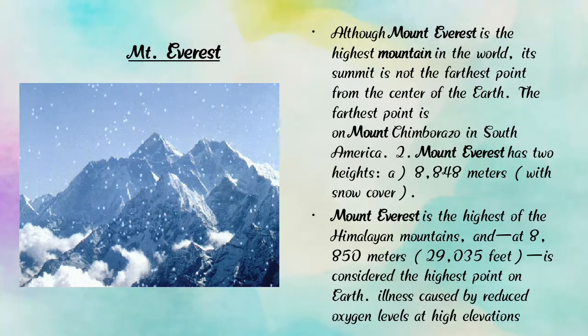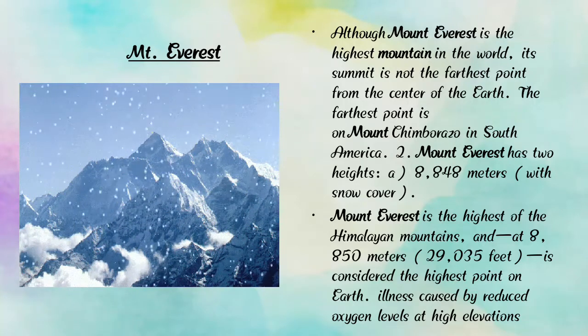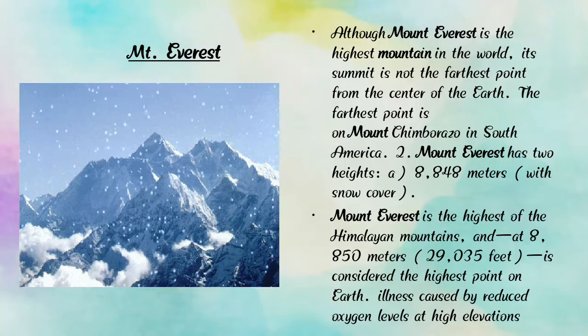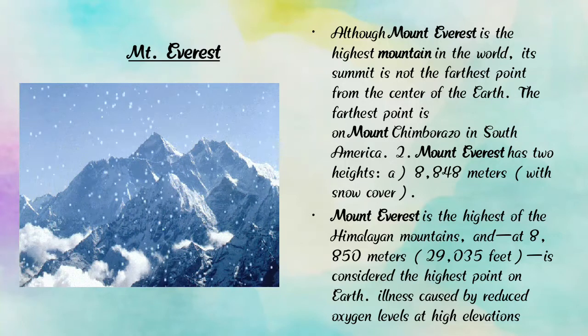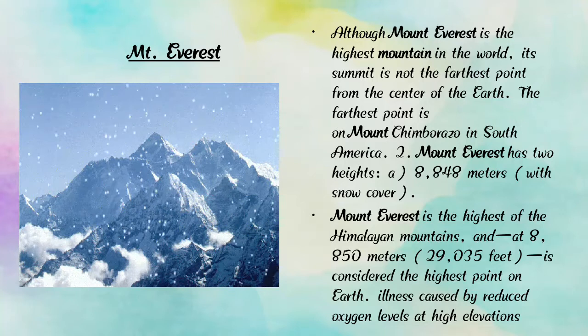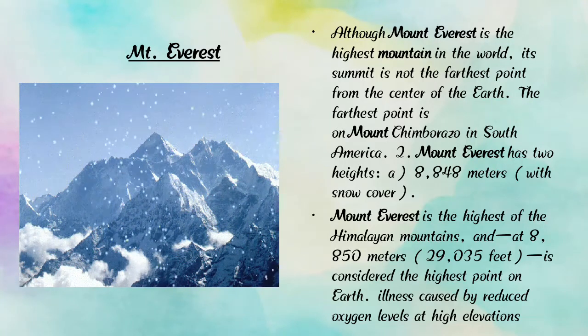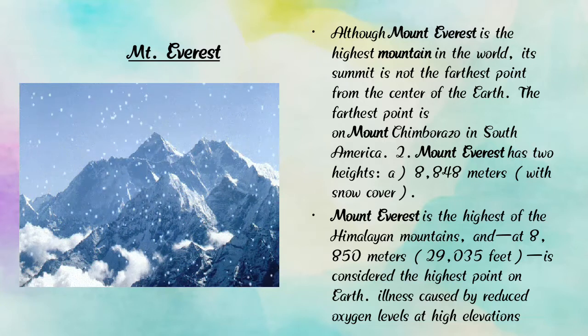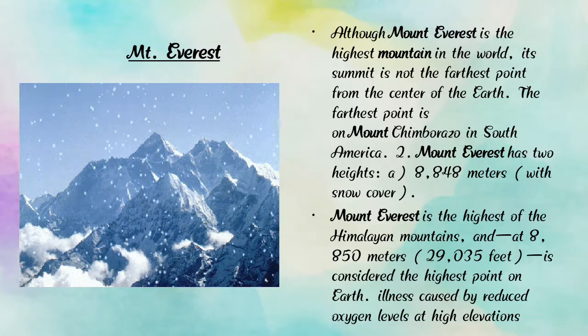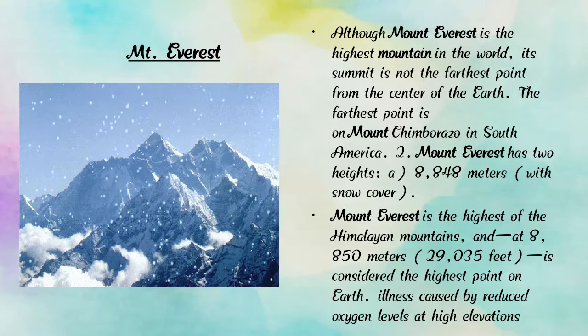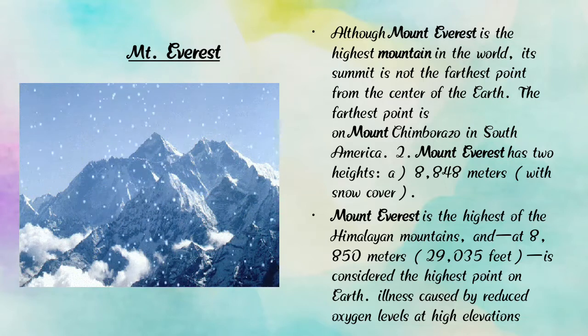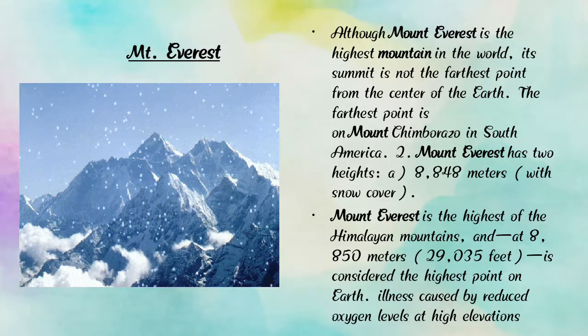Mount Everest is the highest mountain in the world. Here we can find that Mount Everest is covered with snow, and has a sharp tip, and is a very cold place. So children, you all understand about Mount Everest.